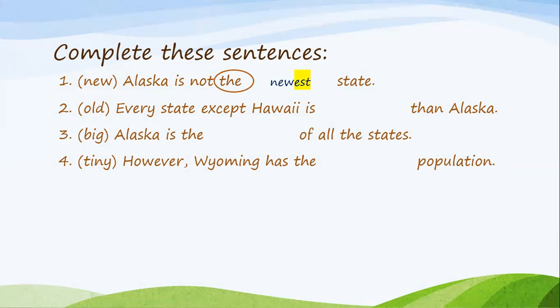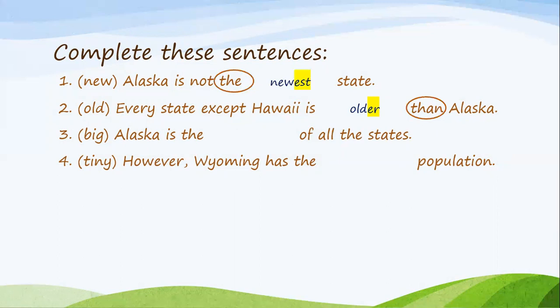Number 2, old. Every state except Hawaii is blank, then Alaska. Do you see a keyword here in this sentence? If you said then, you're correct. Now when you see then, are we using comparative, adding ER, or are we using superlative, adding EST? Yes, we're adding ER, so it's older. Every state except Hawaii is older than Alaska. Good job.